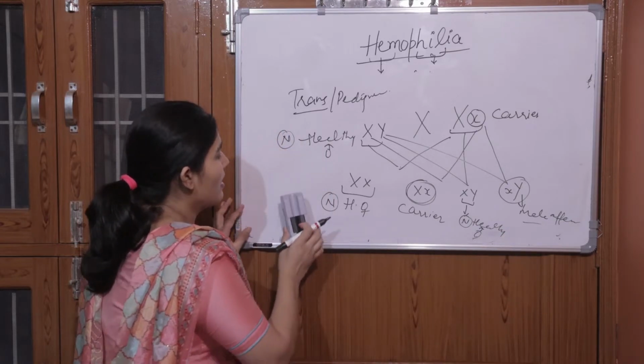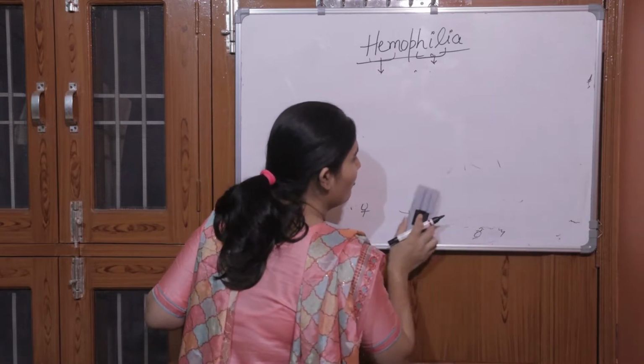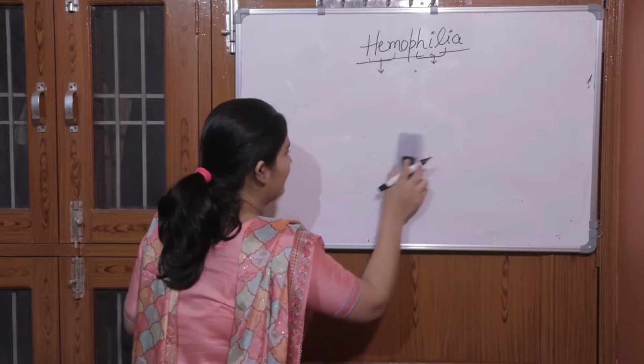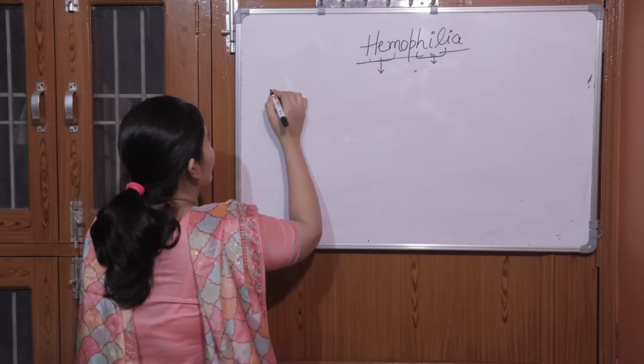Now we will see the types of hemophilia. Mainly, hemophilia is of 6 types, according to which coagulation factor is deficient.